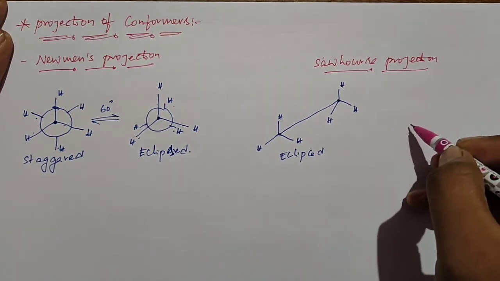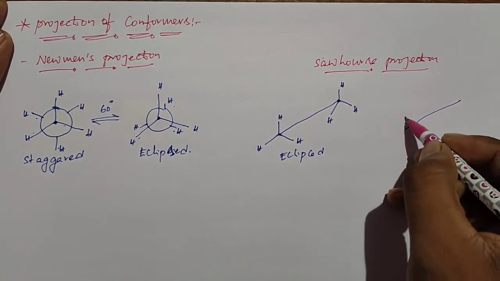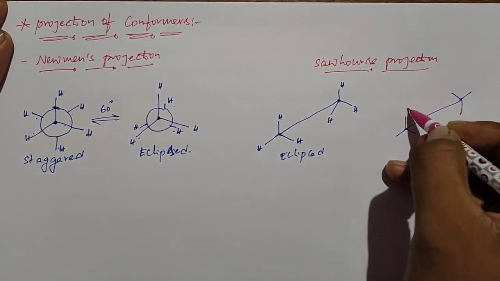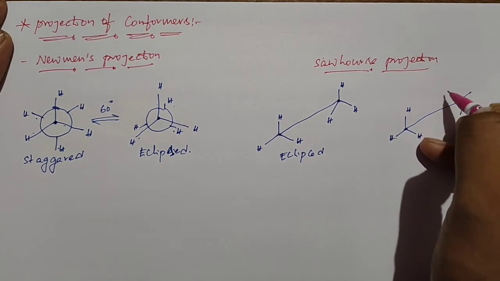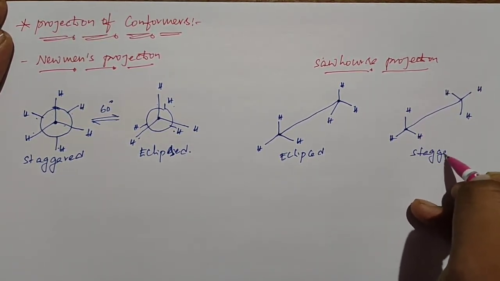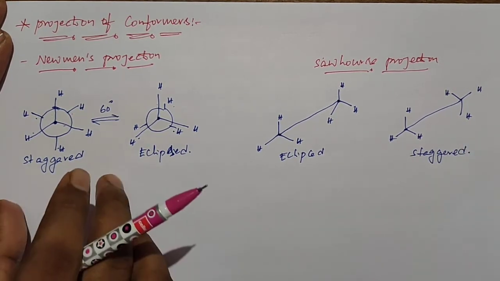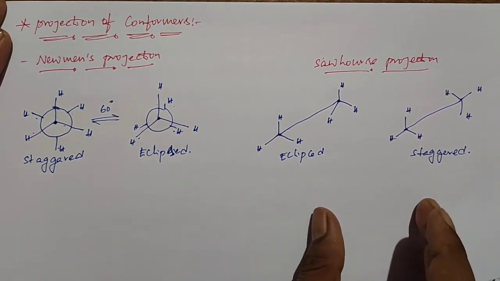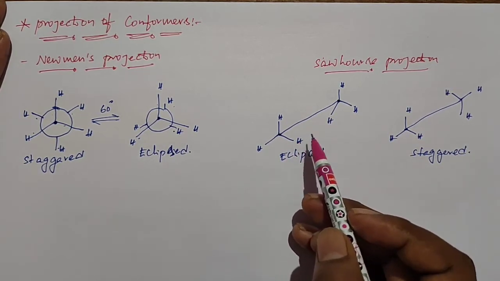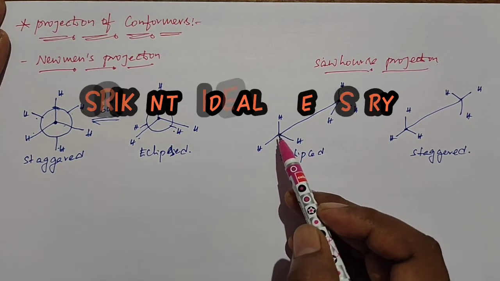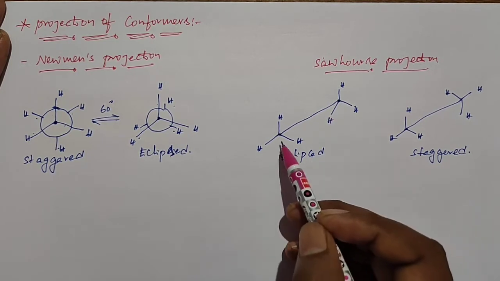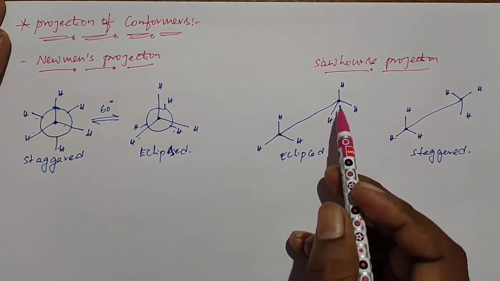If you take the staggered form, it will be present after free rotation. This is a staggered form. So this is Newman's projection, and this is the Sawhorse projection. In the Sawhorse projection, the carbon-carbon free rotation bond is represented with a straight line, the left end indicates the front carbon, the right end indicates the back carbon, and these bonds are attached to the front and back carbons.